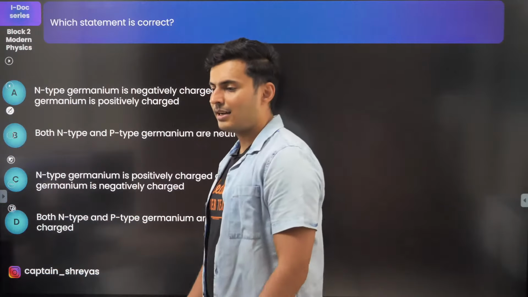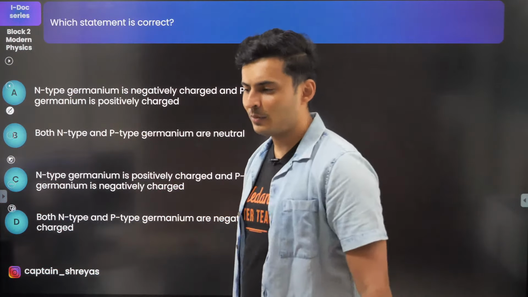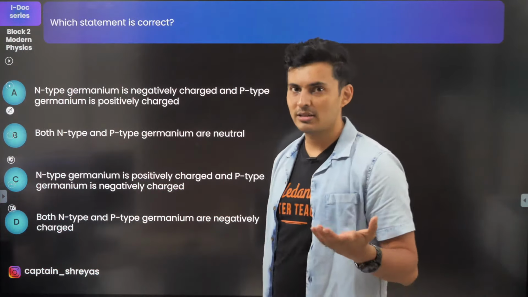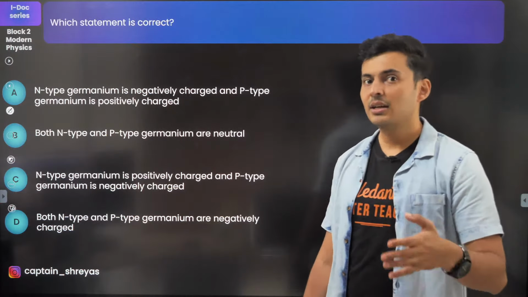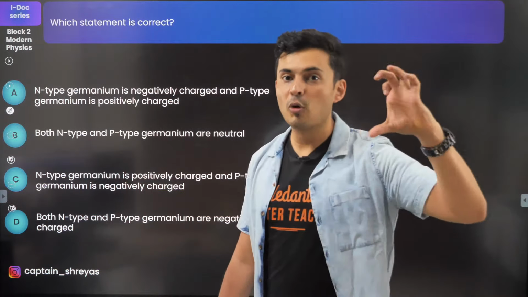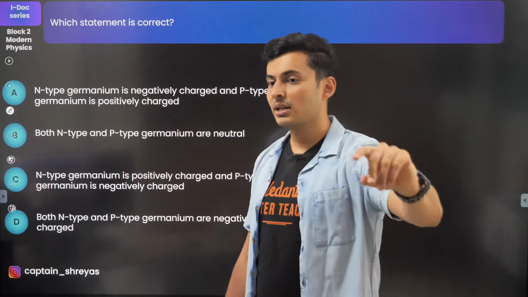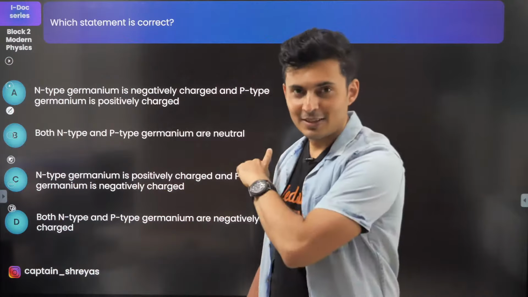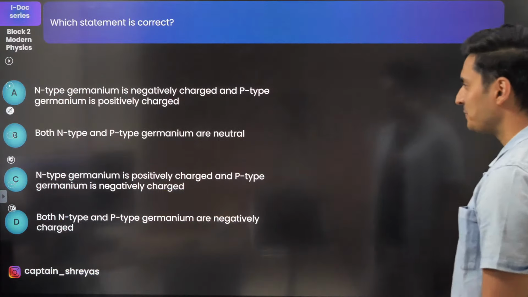Zener diode is always connected in, obviously, reverse bias. It is used as a voltage regulator. It is always operated in the breakdown region. No matter what you do, once you are in the breakdown region, the voltage across the Zener diode is always constant. It's always used in reverse bias. There is also a question on Zener diode in a bit.